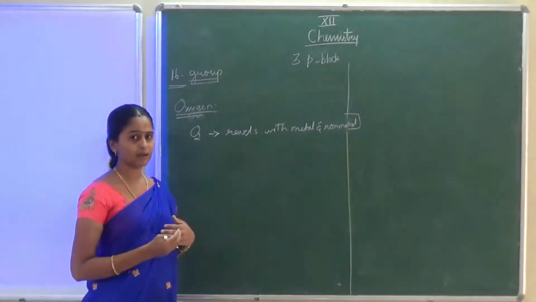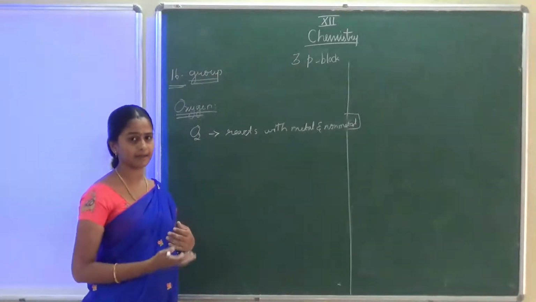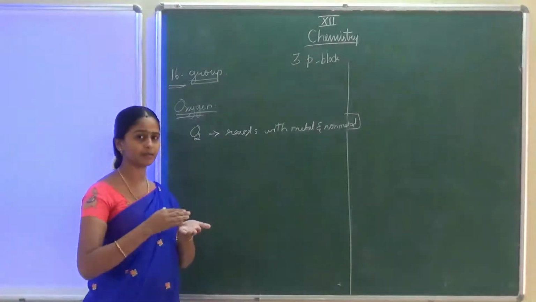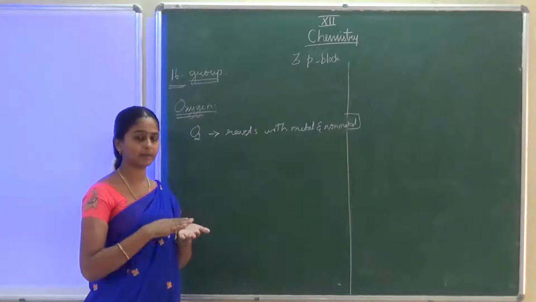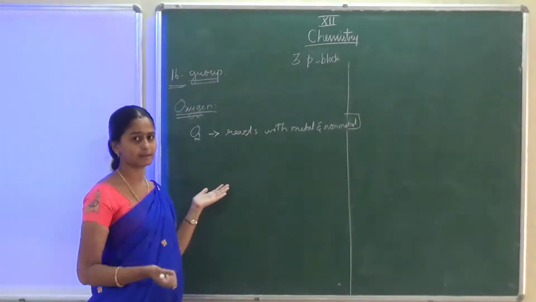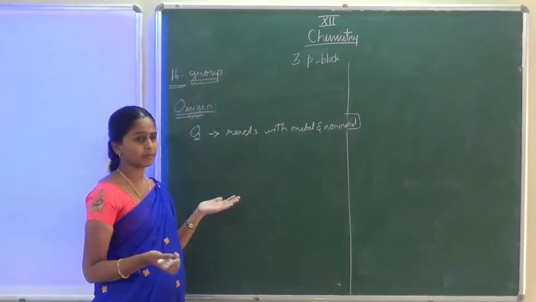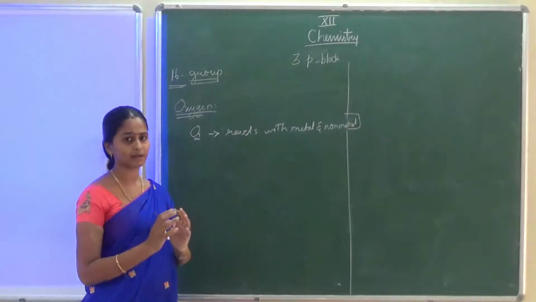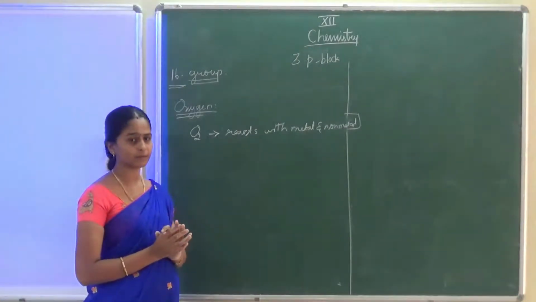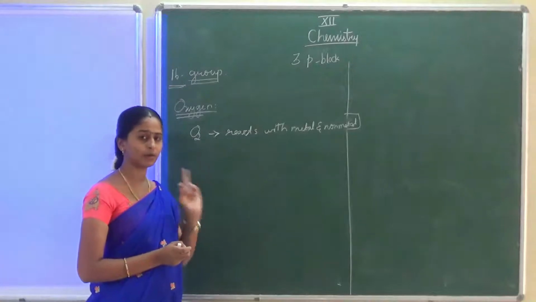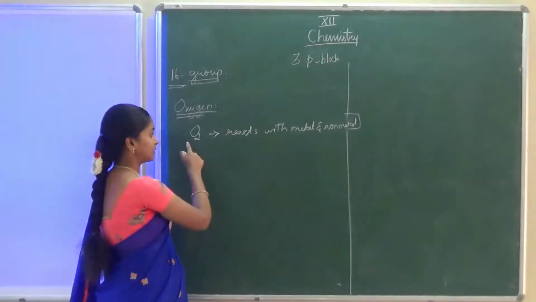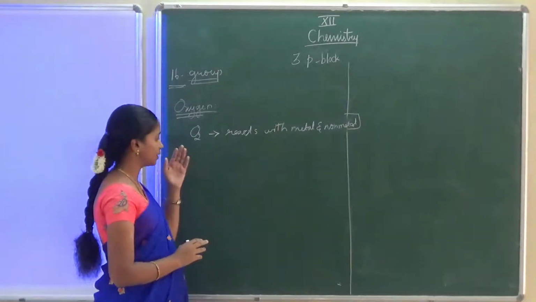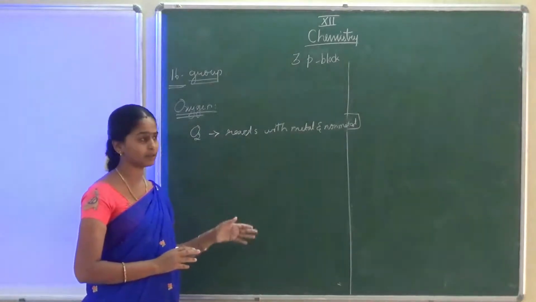Suppose the metal or the element is very less reactive, in such condition it is quite difficult to react. But when we make the particular metal or element in powder form, it will react. Easily it will catch fire, it will start to react. If the less reactive materials are in bulk amount, in solid state, the reaction does not take place. But more reactive elements will easily react with oxygen even at room temperature.